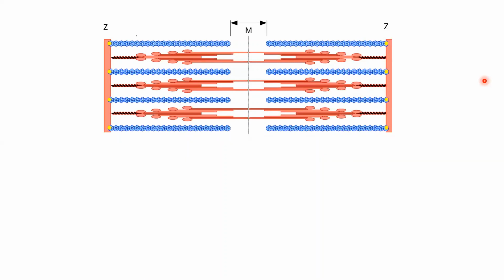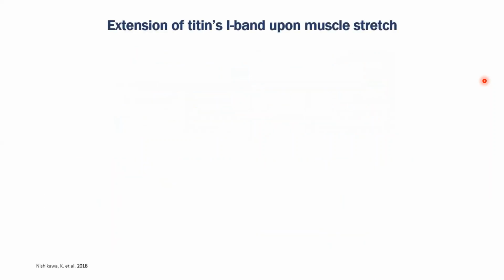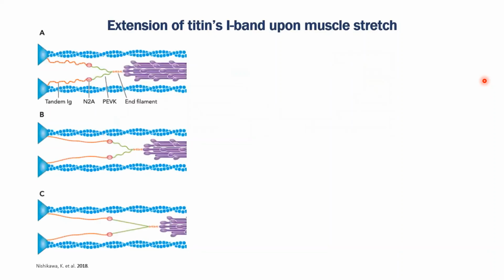This is due to the elasticity of titin, which acts as a rubber band, snapping the sarcomere back into place, as we can see here. Now, if we look at the actual extension of titin upon muscle stretch, we can see that at a resting physiological length, we have titin resting in a furled state with the Tandem Ig, N2A, and PEVK regions over here.